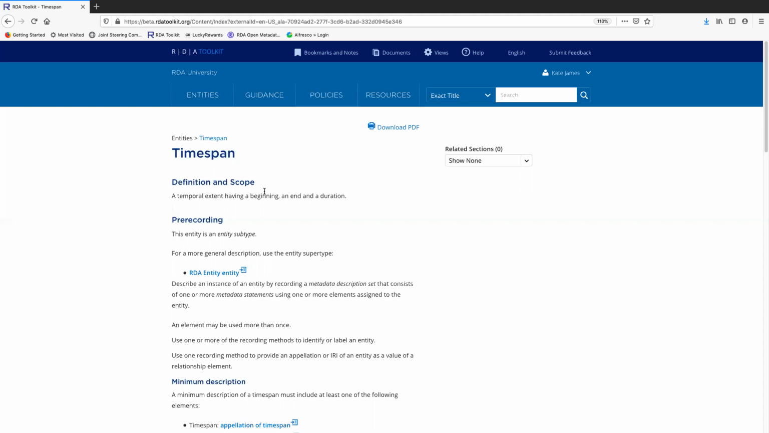Now, a Timespan can be expressed as a year in numbers. It can be expressed as a term, like the Renaissance. You can use a precise date, like April 23rd, 1616, which is the date Shakespeare died. I'll show you an example now of the Timespan related to some other entities so you can see what this might look like in RDA.